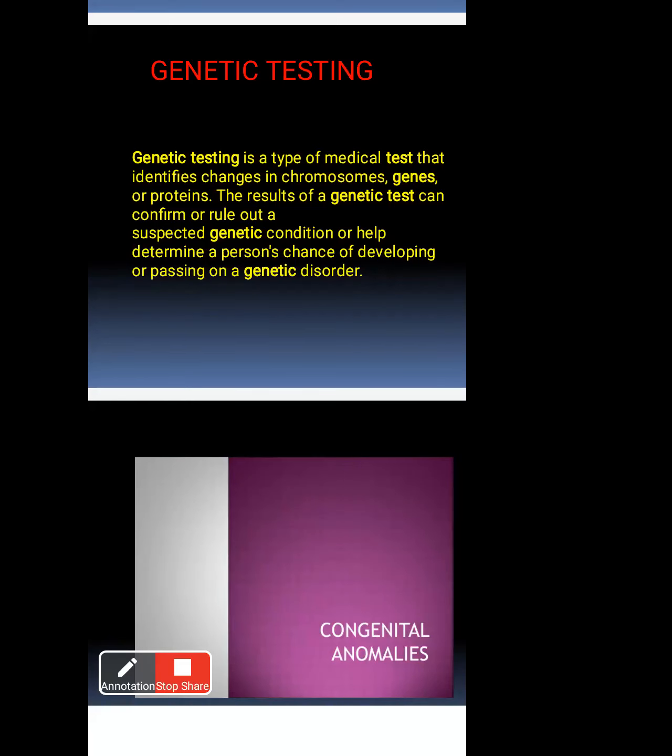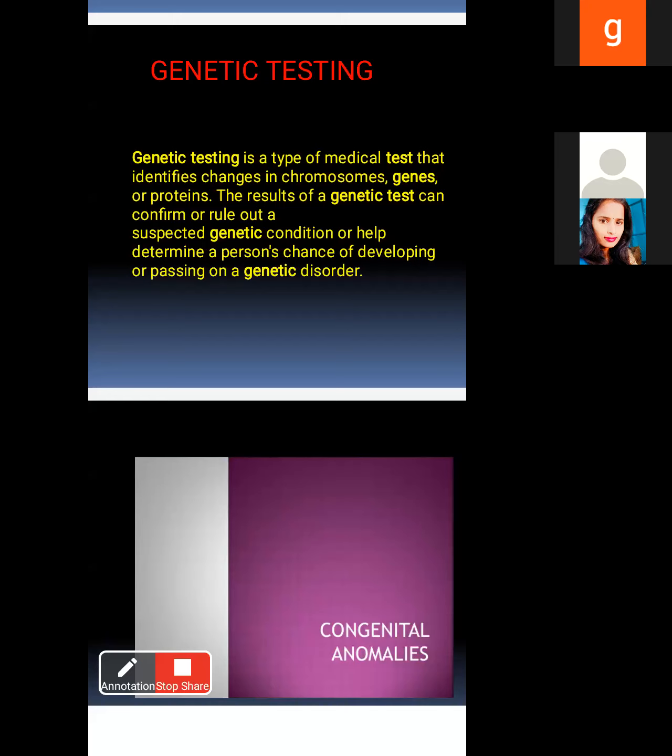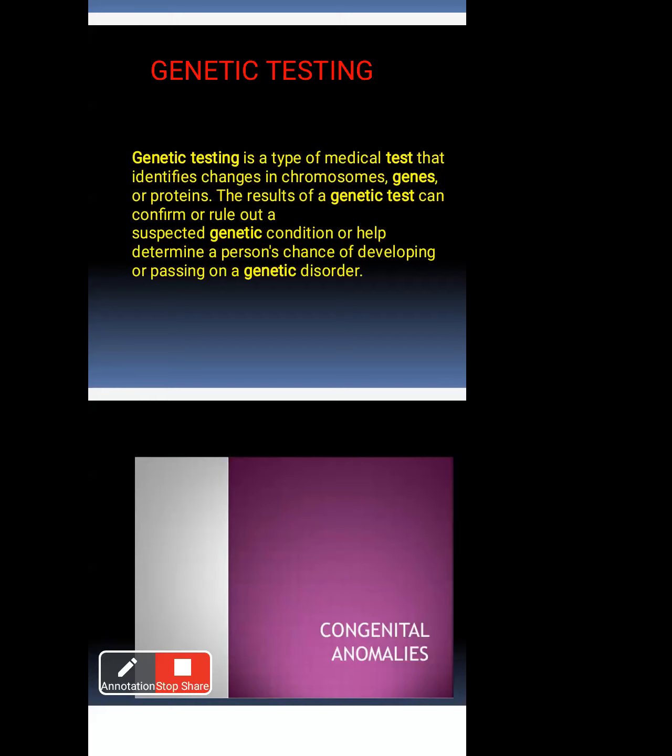Once the test is done, the result shows whether it is a suspected or confirmed genetic condition. When the genetic test is done, it can also help determine the chance of developing or passing on a genetic disorder to any person. Like that, you can identify it immediately at the time of genetic testing. That is the main point of genetic testing. Okay.